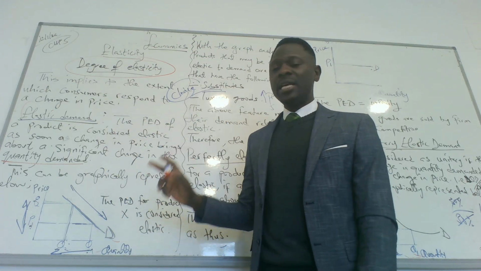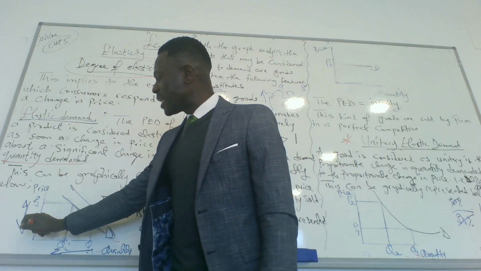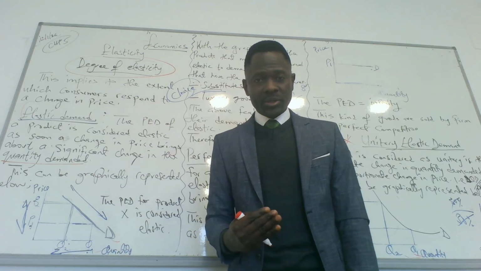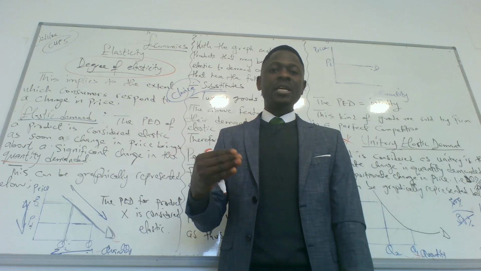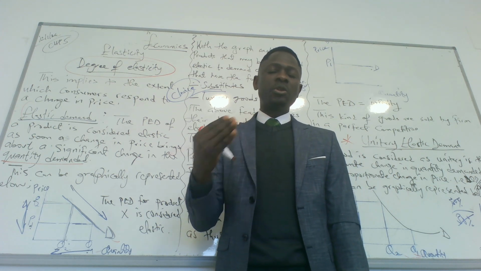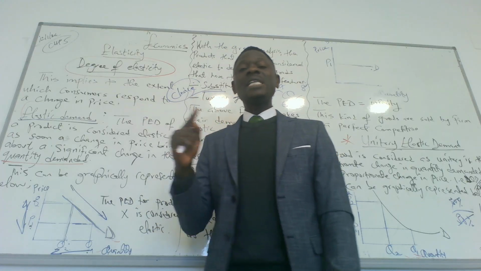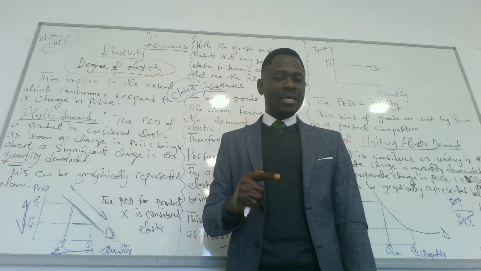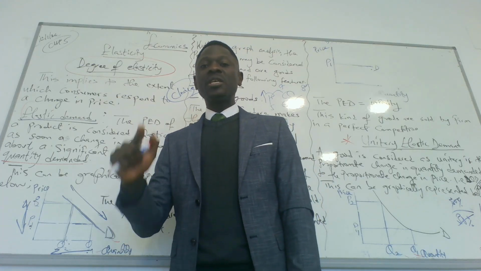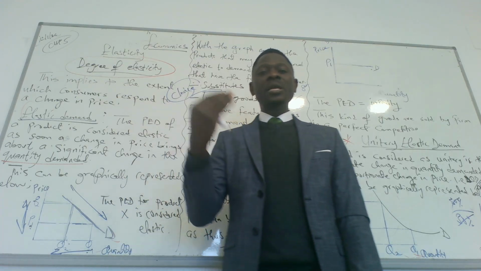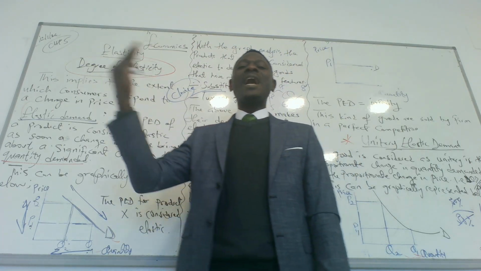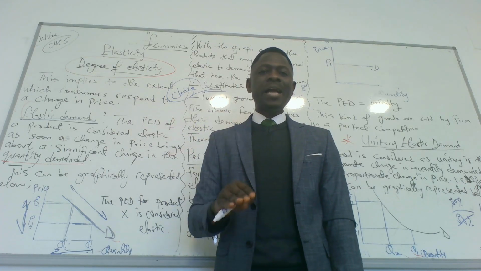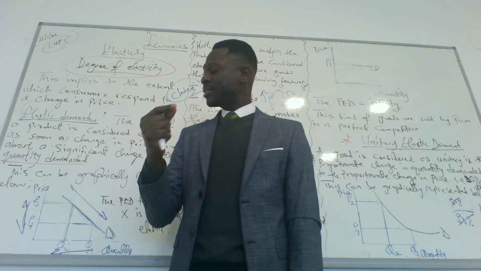So what I'm simply saying is, if the price of a product increases and the quantity demanded of such product falls, that means the product is responsive, the PED of such product is elastic. A rise in price that brings about a significant fall in the quantity demanded means that the PED for such product is elastic. A fall in price that brings about a significant rise in the quantity demanded simply means that the PED is price elastic. So that is about elasticity.